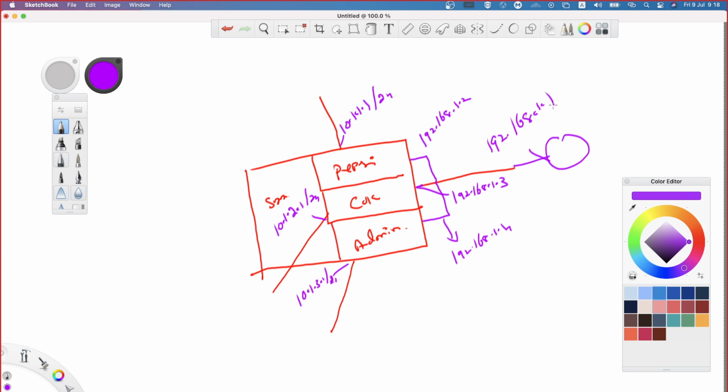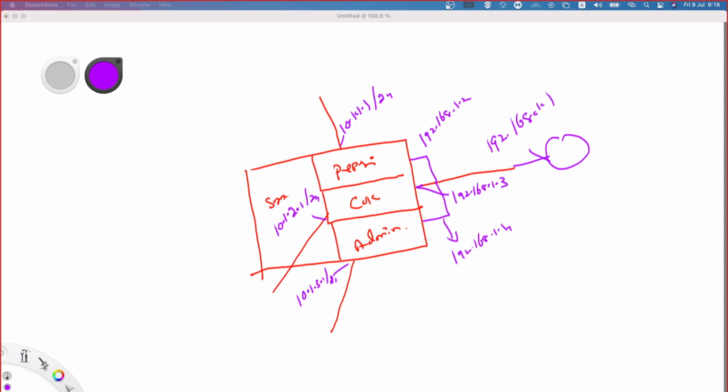Correct. I'm not using a sub interface in my example at all. If you want, you can do that also, but in my demonstration, I'm not going to be doing it. Is that clear?